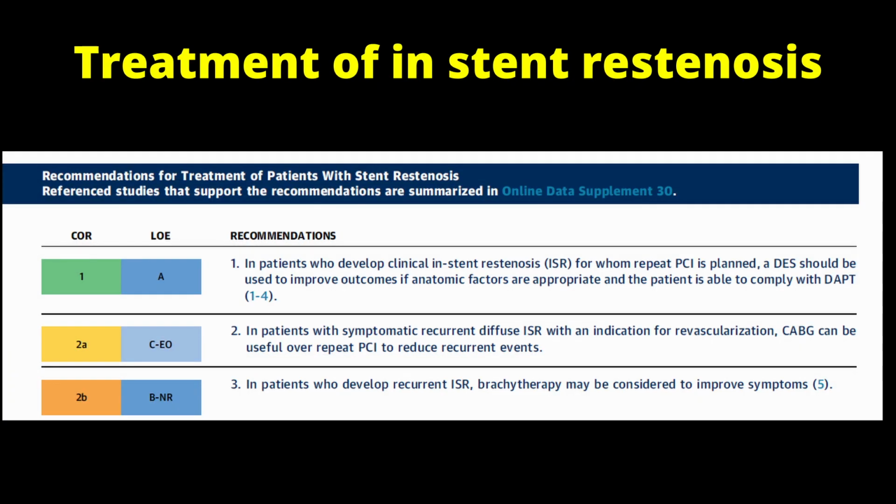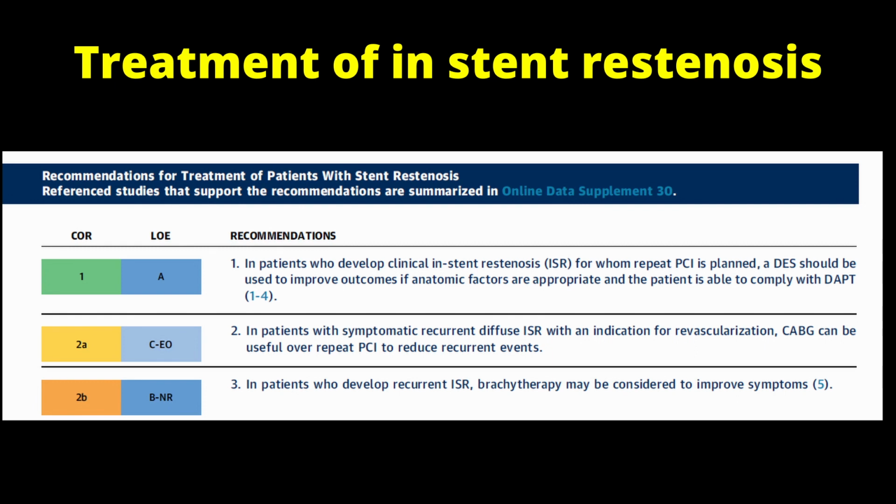Treatment of patients with stent restenosis. In patients who develop in-stent restenosis or ISR, for whom repeat PCI is planned, a drug-eluting stent should be used to improve outcomes if anatomic factors are appropriate and patient is able to comply with dual antiplatelet therapy. And this is class 1 recommendation.